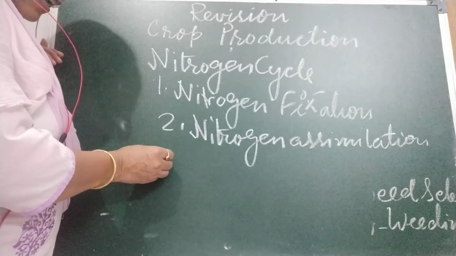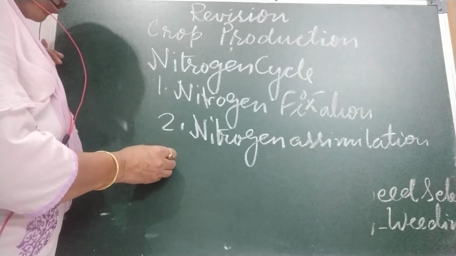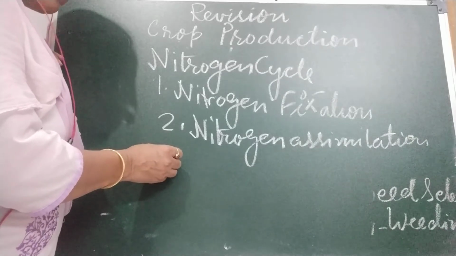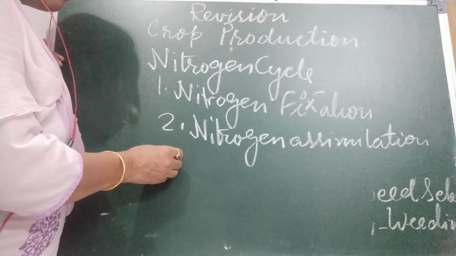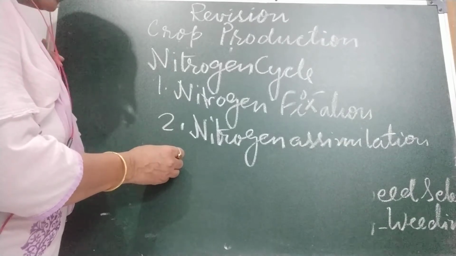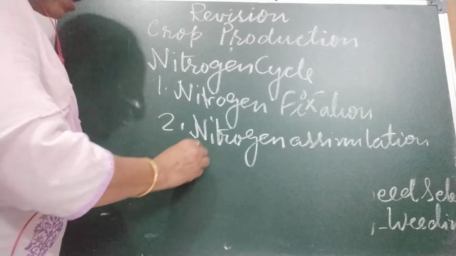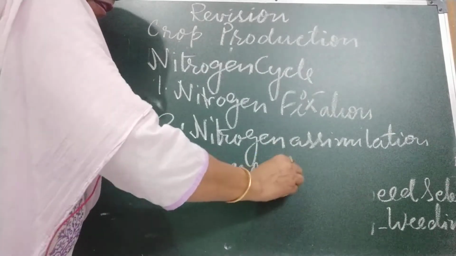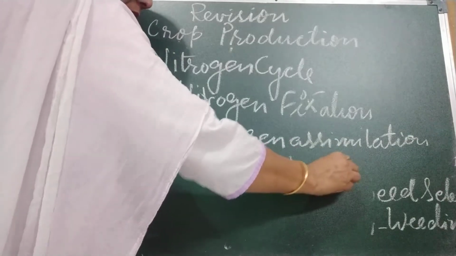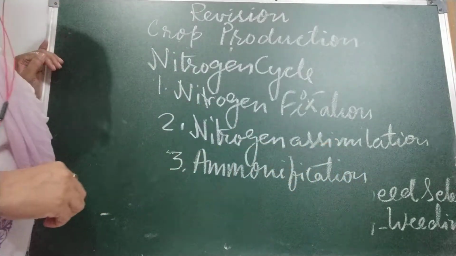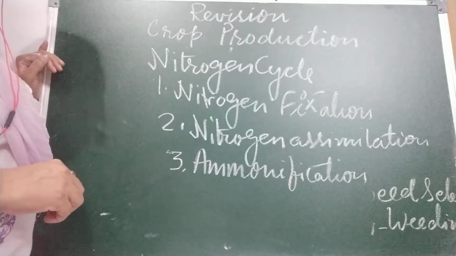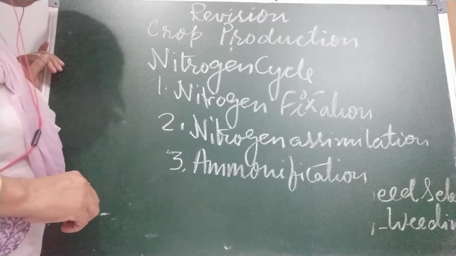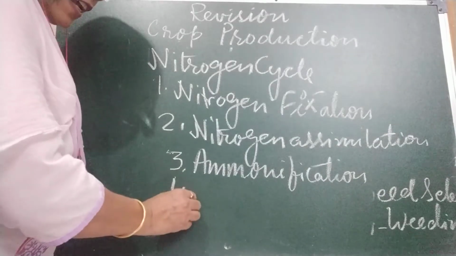This process of conversion of inorganic nitrogen compounds into organic compounds that become a part of a living organism is called nitrogen assimilation. Third is ammonification. In this process, the conversion of complex organic compounds like protein into ammonia is called ammonification. Fourth is nitrification.